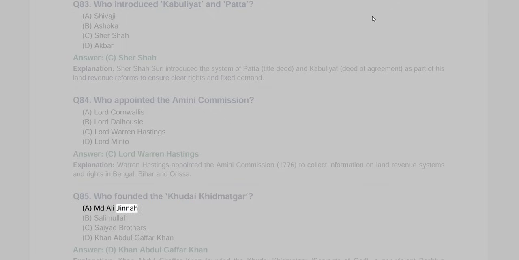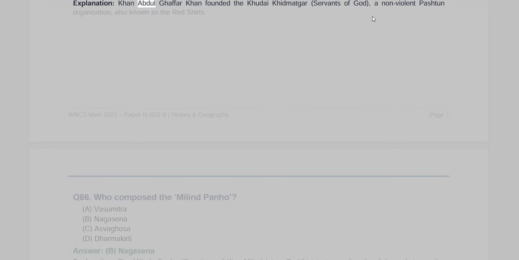A. M.D. Ali Jinnah, B. Salimullah, C. Sayyid Brothers, D. Khan Abdul Ghaffar Khan. Answer, D. Khan Abdul Ghaffar Khan. Explanation. Khan Abdul Ghaffar Khan founded the Khudai Khidmatgar, Servants of God, a non-violent Pashtun organization, also known as the Red Shirts.